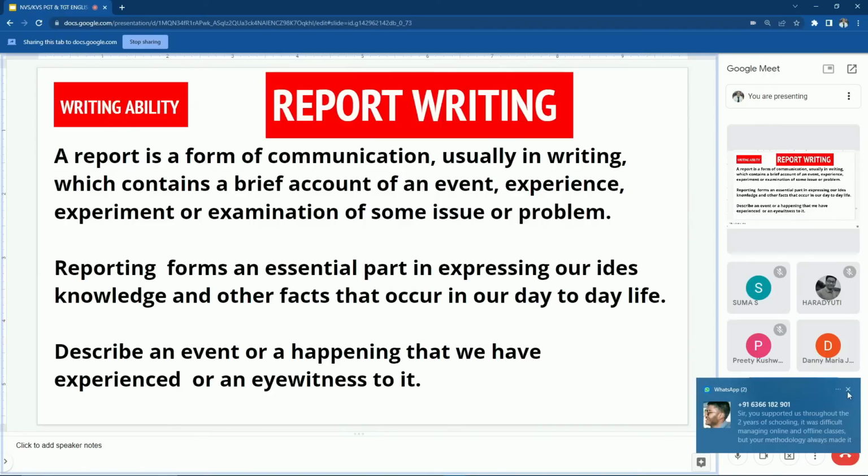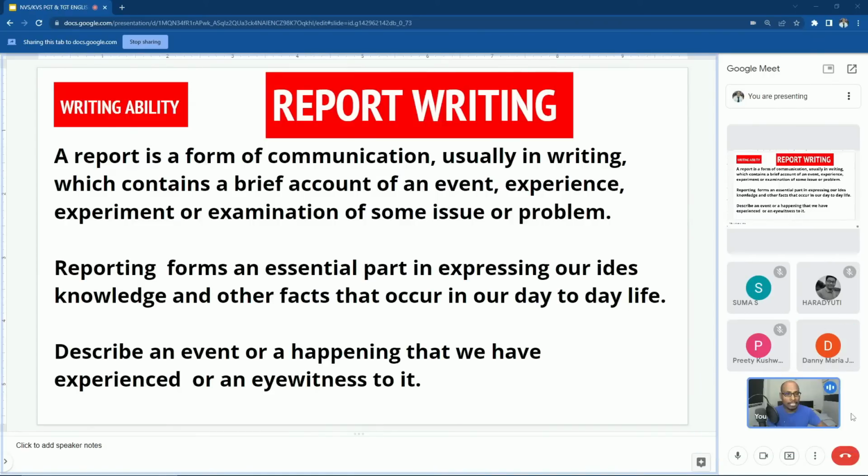Report writing, then factual description, then speech writing and debate writing. So what is the answer? Report writing. Report writing forms an essential part in expressing our ideas, knowledge and other facts that occur in our day-to-day life.